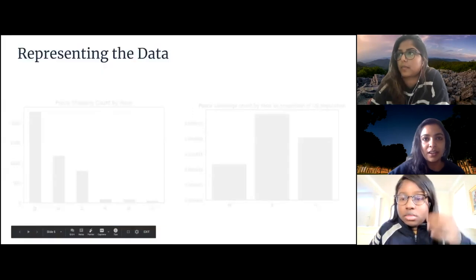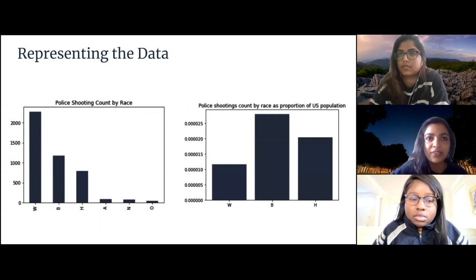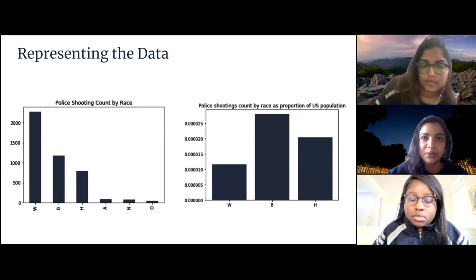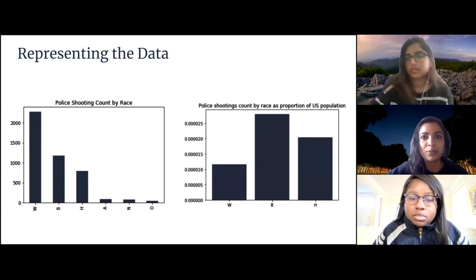So here are some examples of visualizations that we made for our project this summer. In the figure to the left, the total number of police shootings were counted and then grouped by race. While it may appear as if white people are affected more by fatal police shootings compared to any other race, we have to consider this assessment in context.